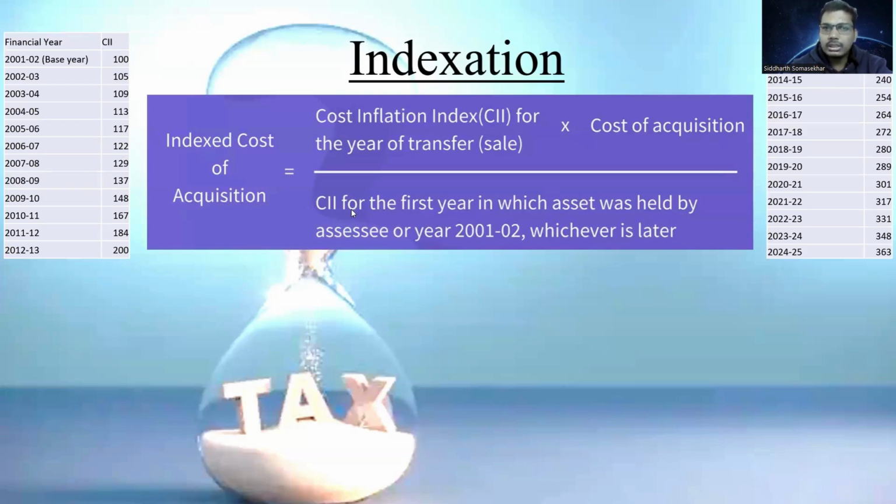Now, the cost inflation index for the first year in which the asset was held by the assessee, or the financial year 2001-02, whichever is later, is used because if the asset was bought before 2001-02, then you take the base year and divide 100 by 100, right?